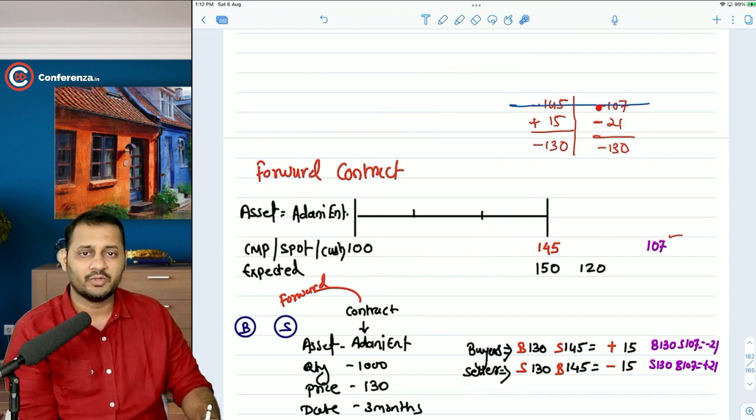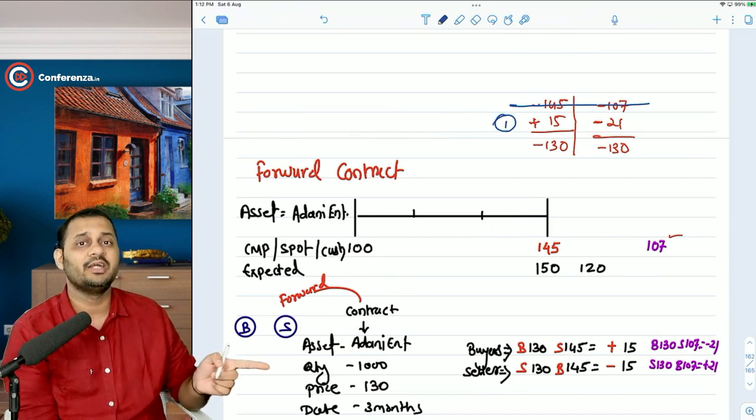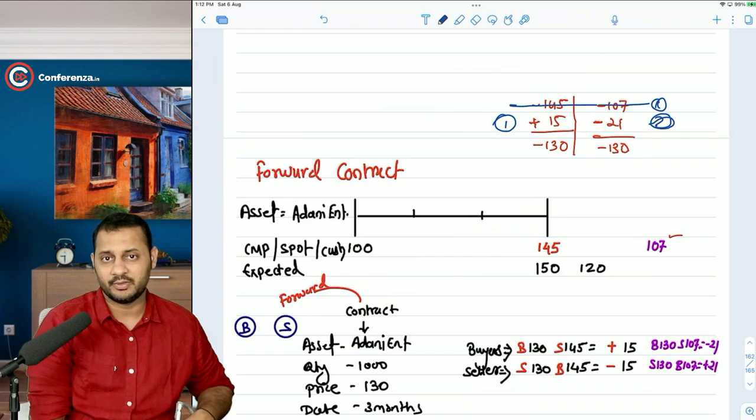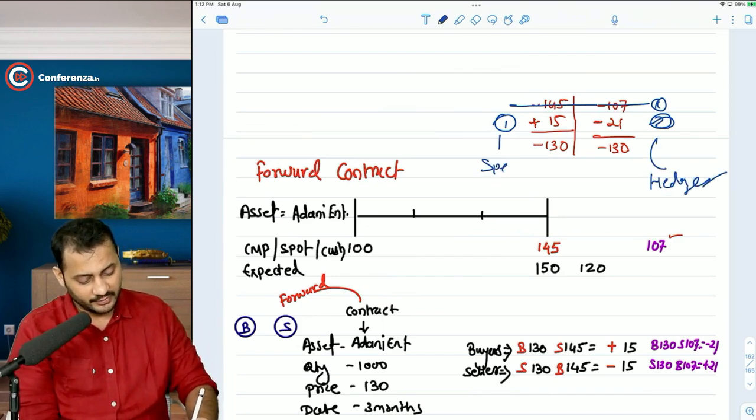If the market price goes to 107 in the spot market, they will have to again pay 21 rupees out of the margin in the futures market. So in the futures market, when it comes to speculation, this is the only one transaction that happens, which is the settlement of the futures. But if you are a hedger, then these are the two transactions that are going to happen. So this is what happens with the hedger and this is what happens with the speculator. Do you get that?